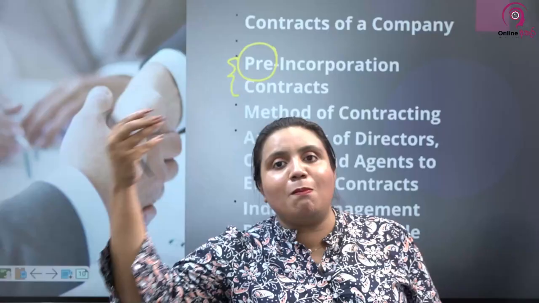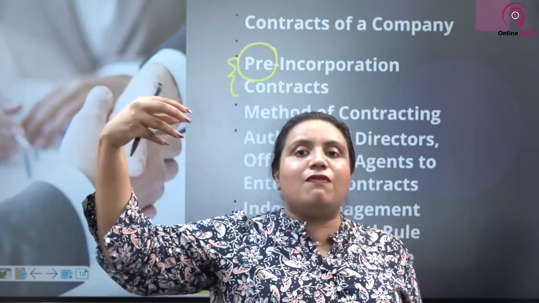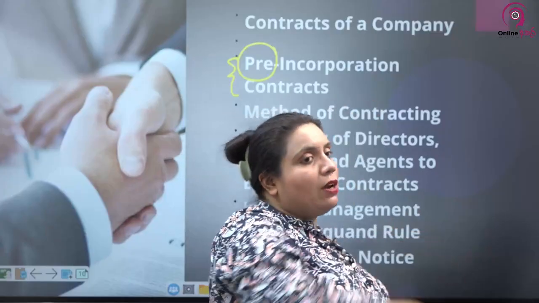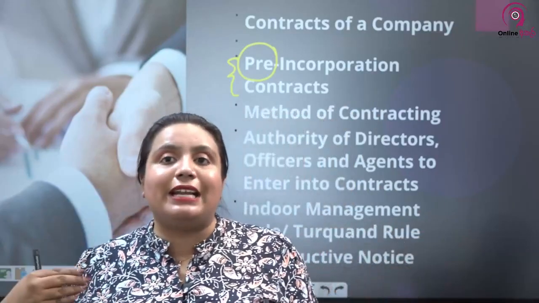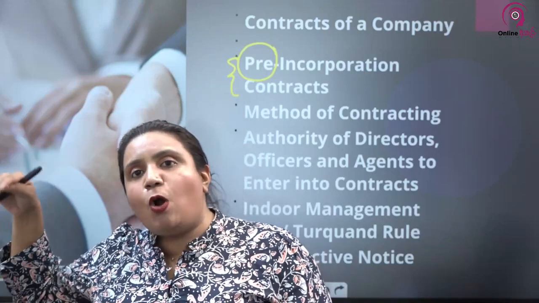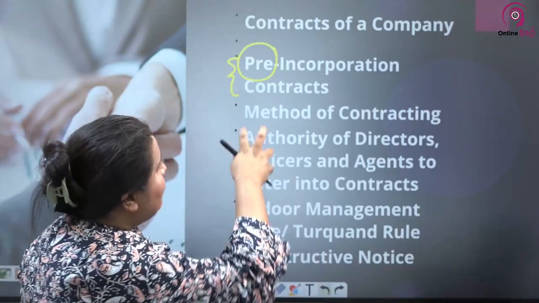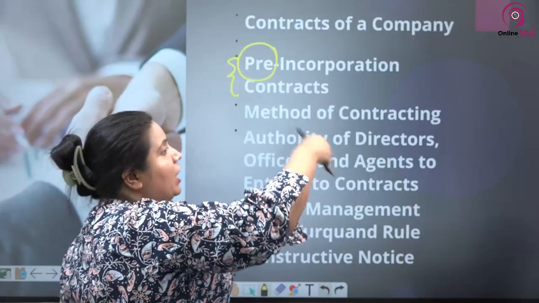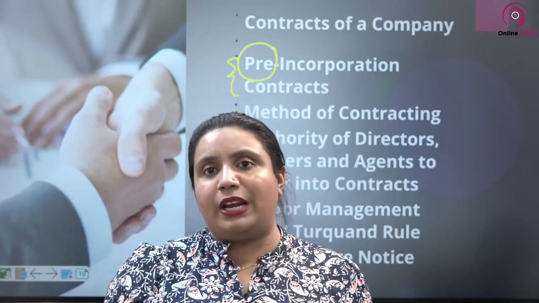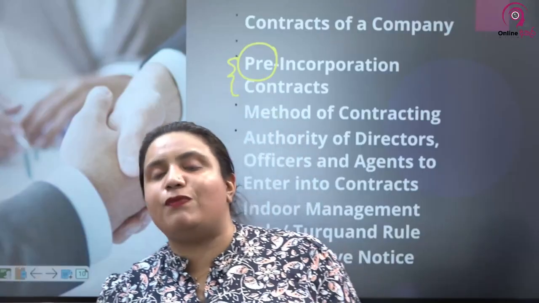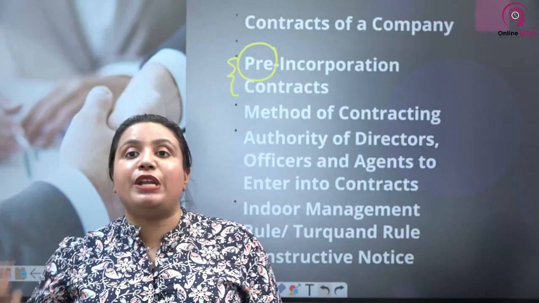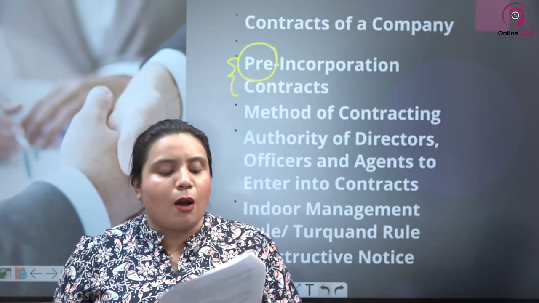You go back in time and correct a mistake or give a power that was not there. That can't be done with regard to pre-incorporation contracts, because if you go back in time to when the contract was made, the company is not there. A contract entered into before the incorporation cannot be ratified. Therefore, the company is not liable under a pre-incorporation contract.